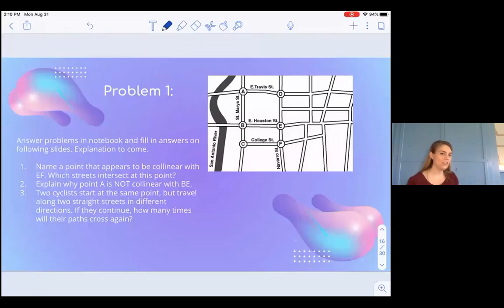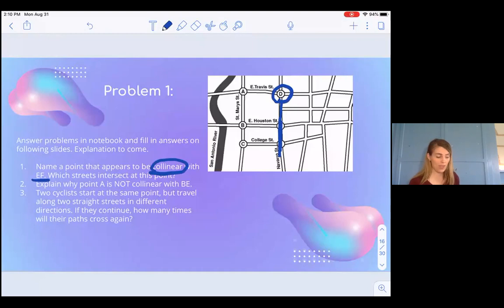Okay, so let's look at the answers to the first problem. The first question says, name a point that appears to be collinear with EF. I'm going to start by finding line EF. I find that it's right here, and I'm looking for the point that's on the same line. If I take that line and extend it up, I run into point D.